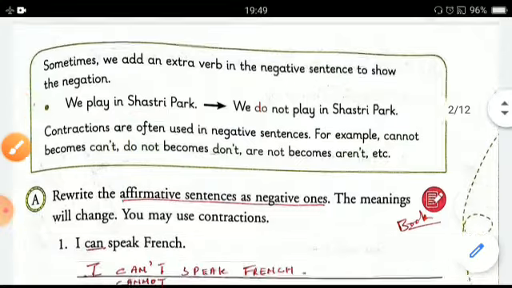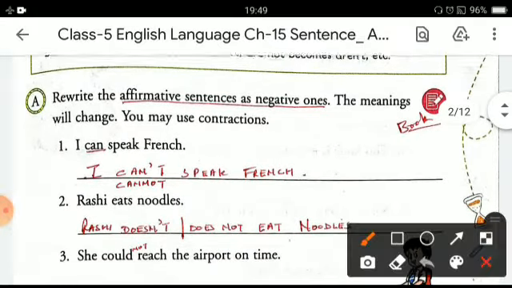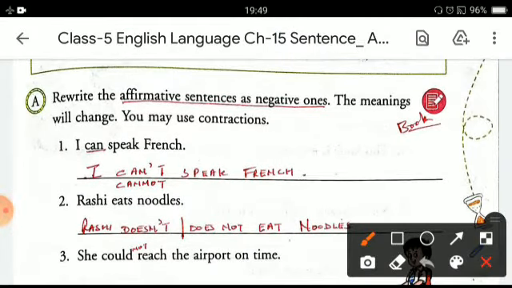Now let's do the exercise. In exercise A, you have to rewrite the affirmative sentences as the negative ones. You have to convert the affirmative sentences into the negative ones. The first one is, I can speak French. Here, this is the affirmative sentence.